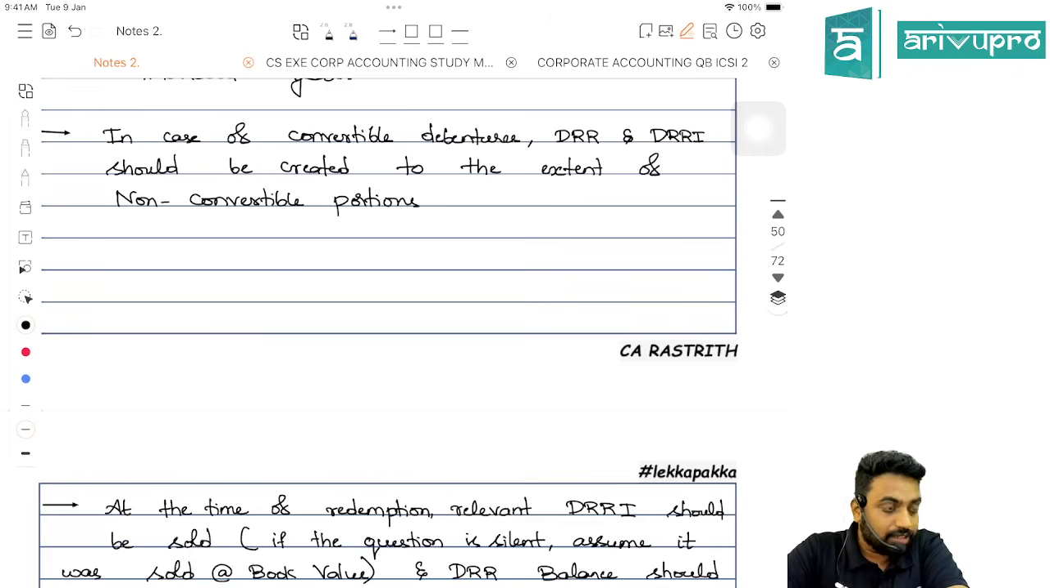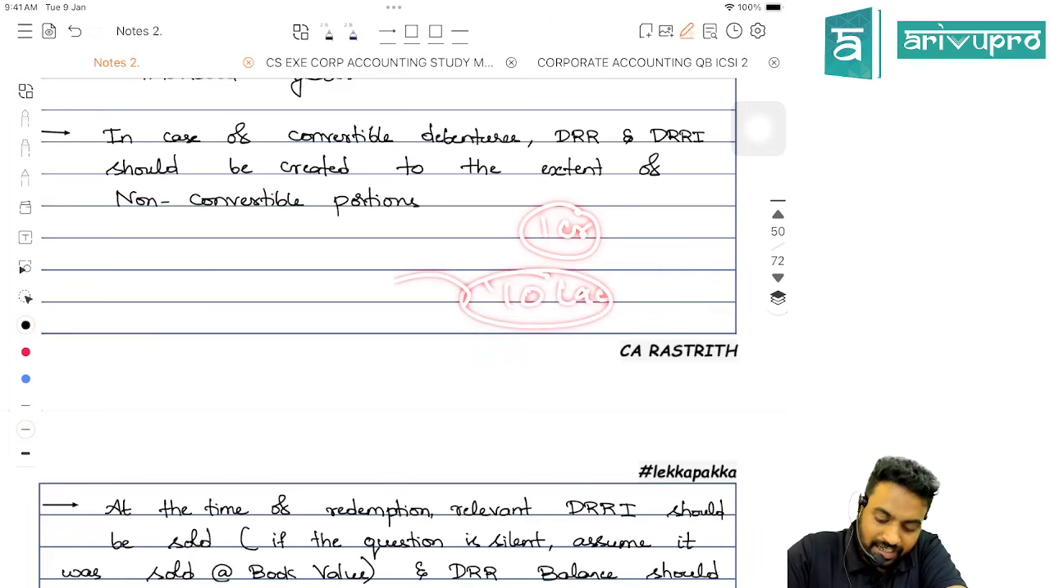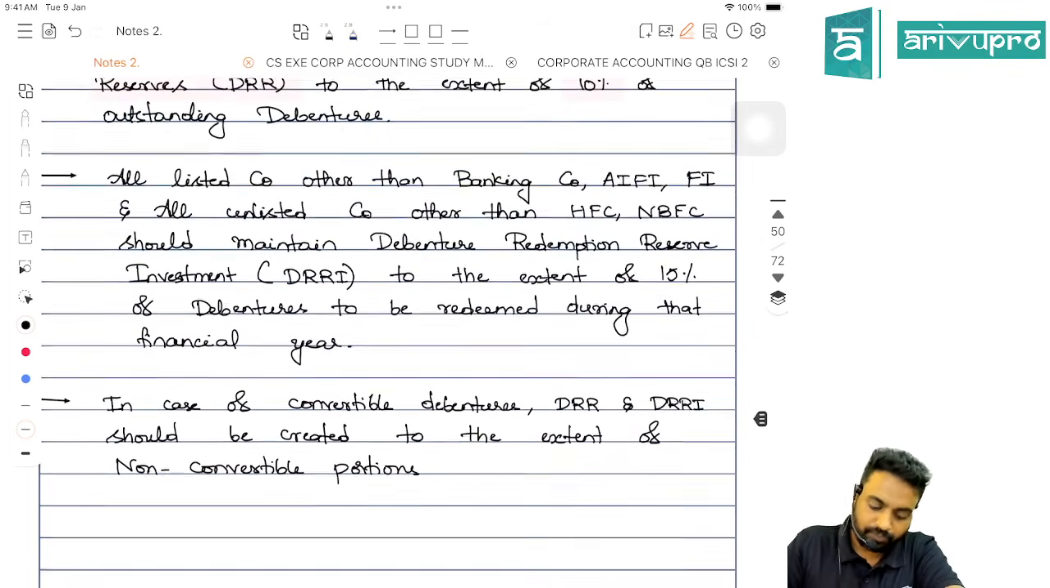But DRR, sir, is on the outstanding amount. For example, you have 1 crore of debentures. Out of that, 10 lakh you are planning to redeem during the year. So DRRI required is just 1.5 lakhs, whereas DRR is required on the outstanding amount, which is 10 lakh rupees. Got it? Yes.